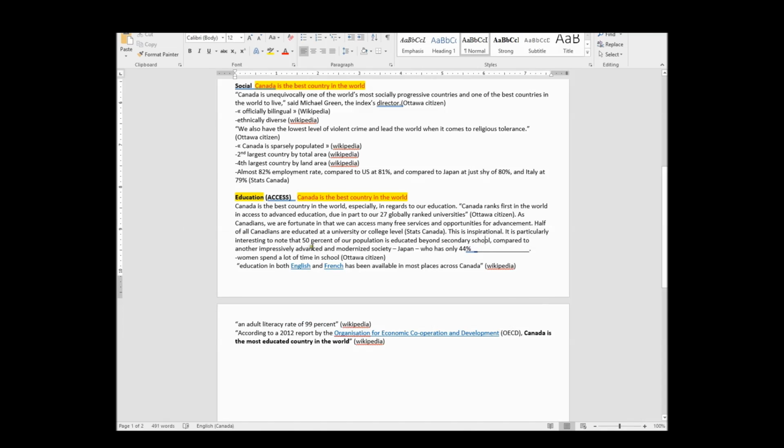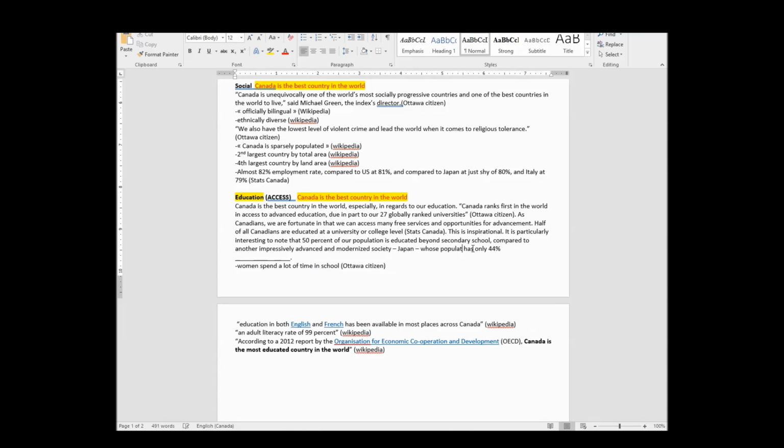It is particularly interesting to note that 50% of our population is educated beyond secondary school compared to another impressively advanced and modernized society, Japan, whose population has only, let's go, 44% of the population has met the same educational attainments. So I think that's pretty good.